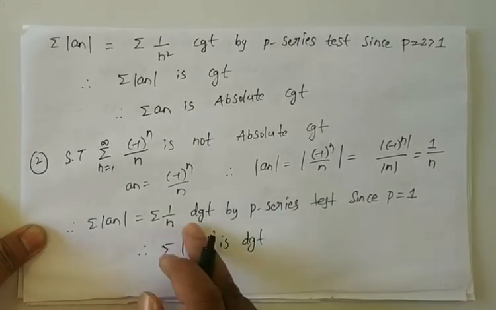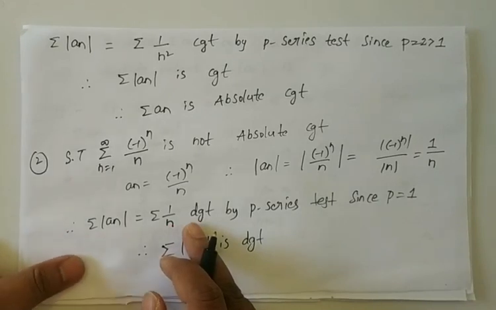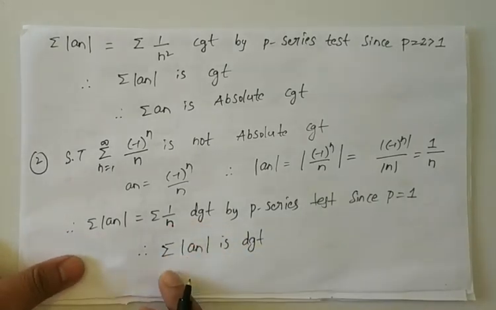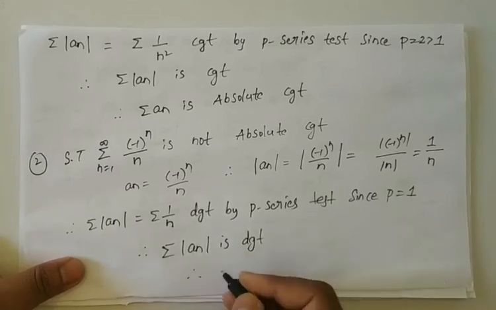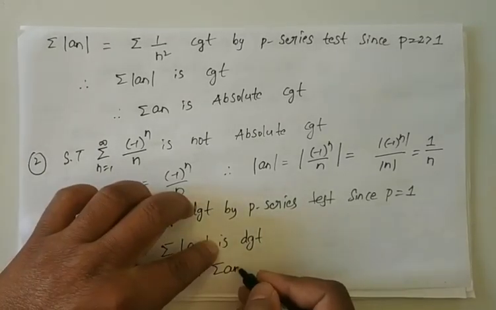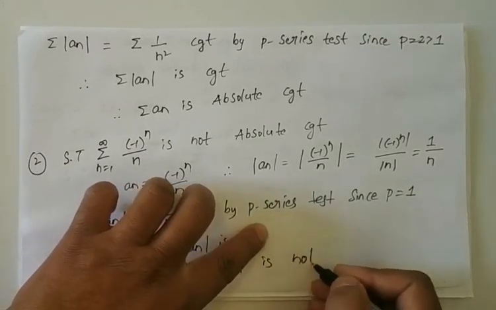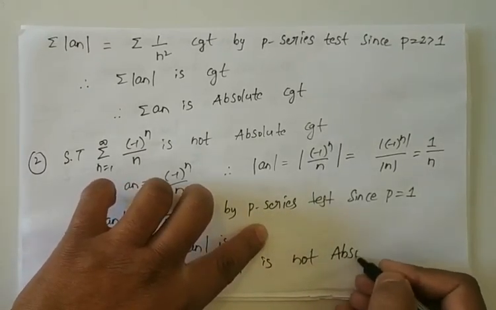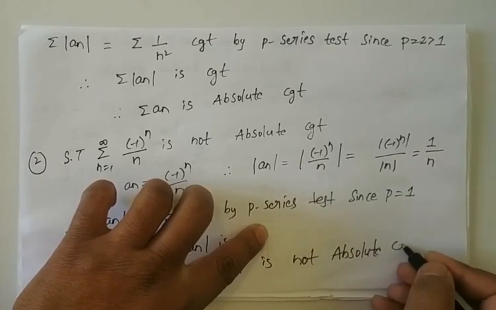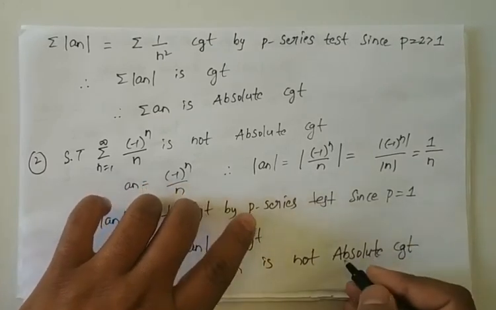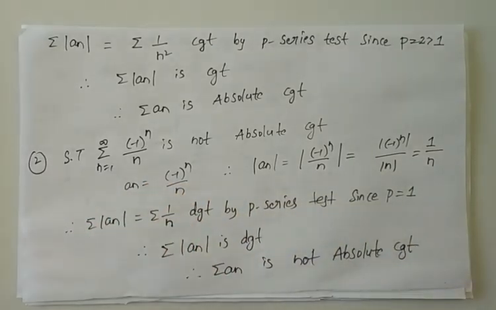Summation modulus of an is divergent. Already we know that summation of modulus of an is divergent, so the given series is not absolutely convergent. Therefore summation an is not absolutely convergent.